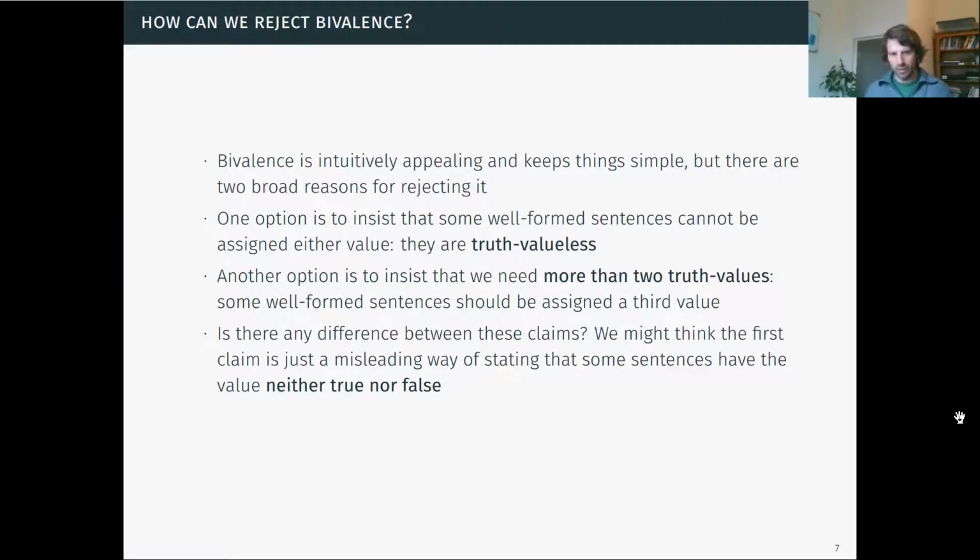Now, just a quick note here, we might ask, is there any difference between these two claims? We may well think that the first of these claims is actually just a misleading way of stating that some sentences have a third truth value, which we can call neither true nor false. So if we say they are truth valueless, we might ask, what is their status?